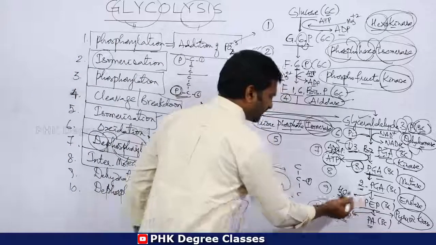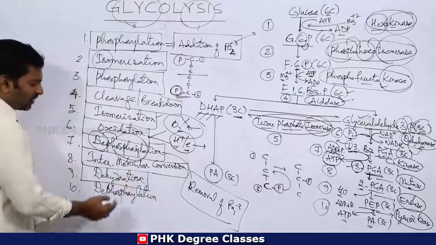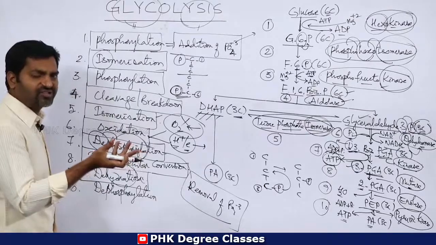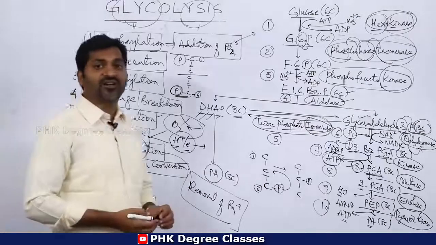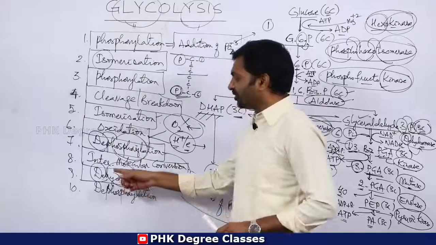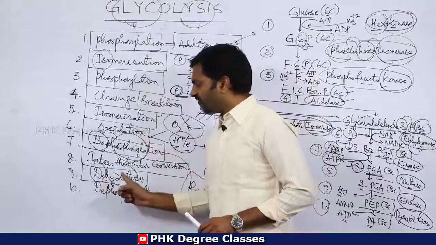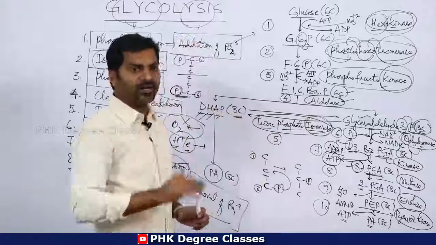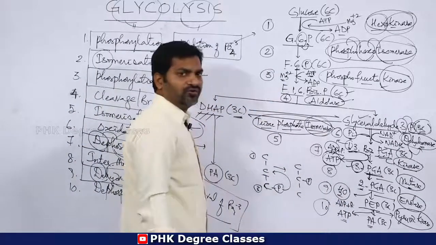Then come to the next one, that is dehydration. Hydration is nothing but addition of water. Whenever hydration comes, it indicates addition of water. But D is there in front of hydration. Whenever you hear the term D, it indicates removal. So dehydration means removal of a water molecule. Here one water molecule is removed.